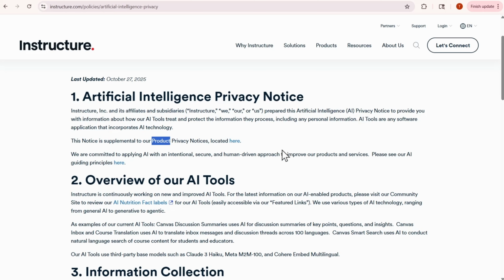Now, I also want to give another example here of a notice that may be addressed to employees. We might have an employee privacy notice. That notice is going to address a company's practices associated with how they process employee data. This is for the product and this is for the AI tools. And they could be different.